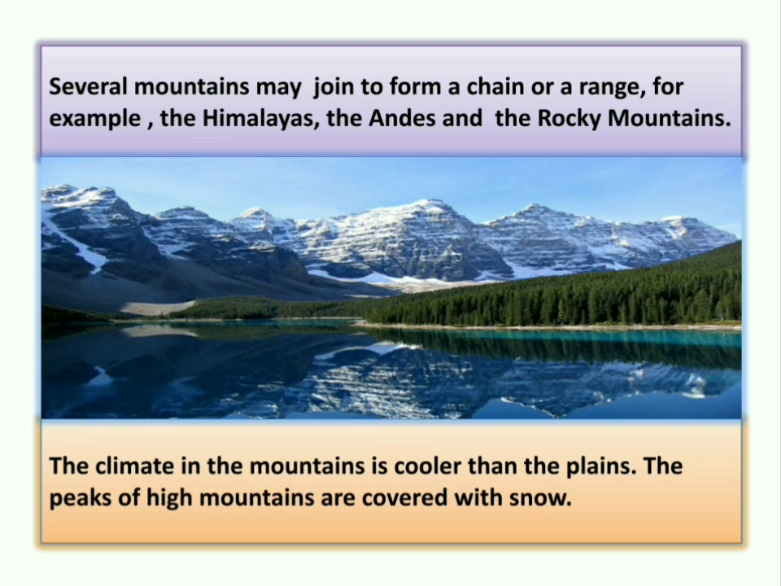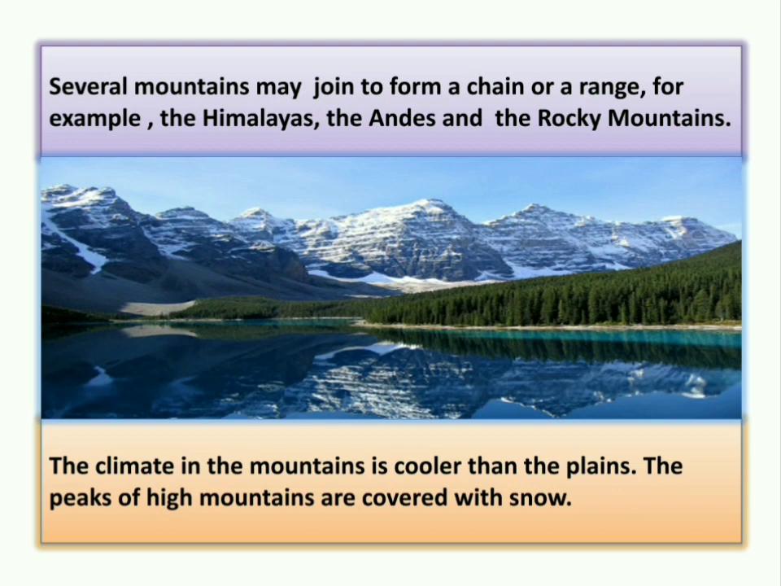Now, several mountains may join to form a chain or a range. For example, Himalayas, the Andes and the Rocky Mountains. See, as you can see in the picture, some of the mountains are in the form of chain. Okay, this is called a mountain range. Like Himalayas are also a mountain range. There are 3 parallel ranges of Himalayas.